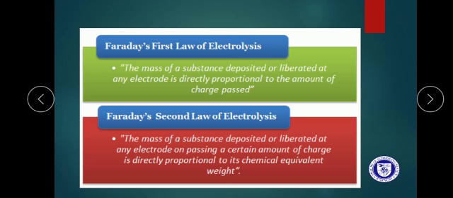Let's review Faraday's first law of electrolysis. According to Faraday's first law of electrolysis, the amount of substance deposited at an electrode is directly proportional to the quantity of current passed through the electrolyte.